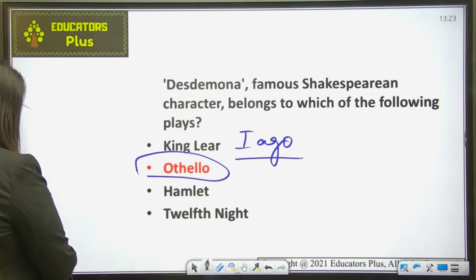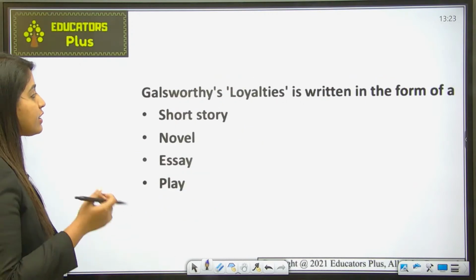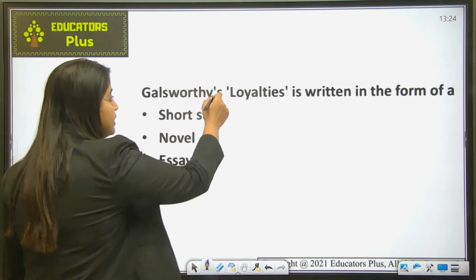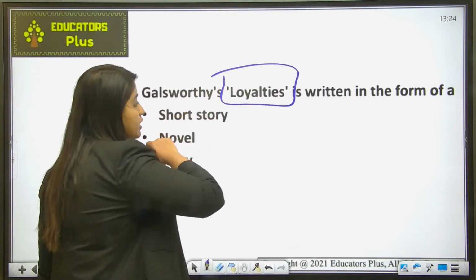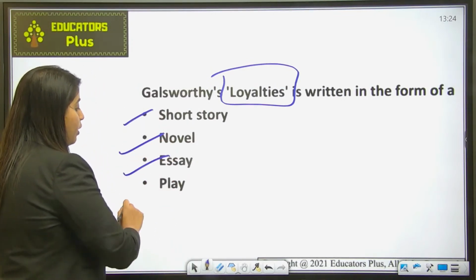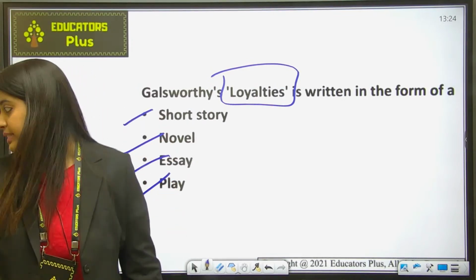Okay, let's move ahead. Now, Galsworthy's Loyalties is written in the form of what? So Galsworthy's work Loyalties, in which form is it written? Is it written as a short story, novel, essay, or play? You have to tell me the correct answer in the chat box.